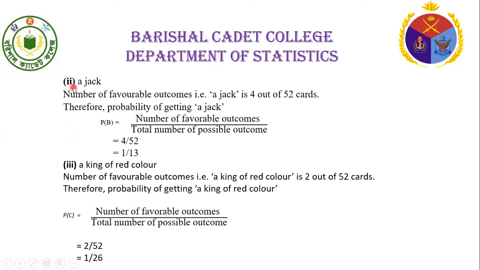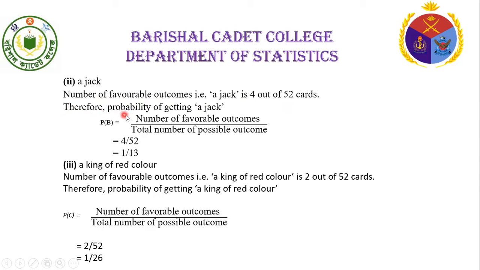Now the solution for Roman 2, a jack. There are 4 jacks out of 52. Therefore, the favorable cases equal 4 and the total number of cases equal 52.